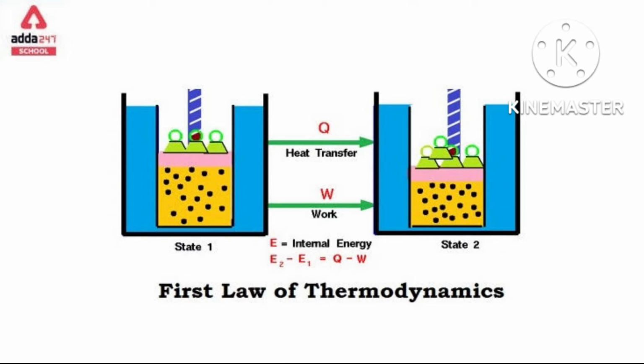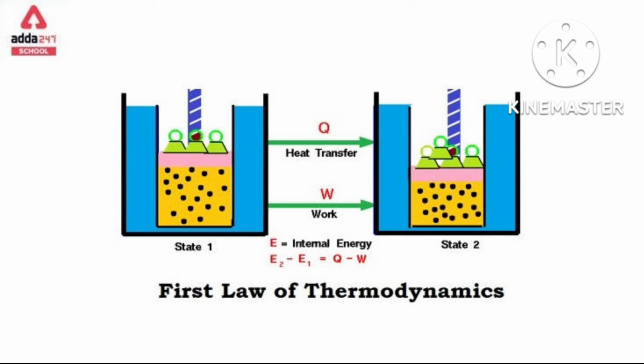Because the compression work you are doing is plus W, so you have to bring the work done value as positive. The volume was more in the beginning, now you have pressed the piston, it came down, and the volume decreased, for that you write minus delta V. So two minuses are being written.